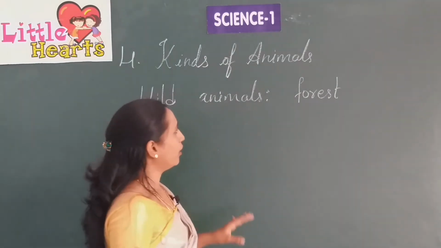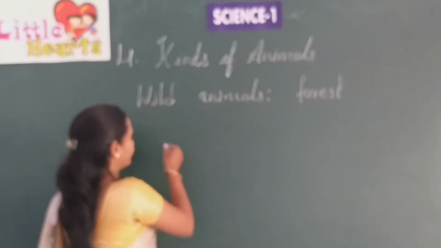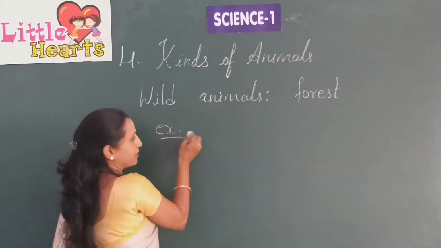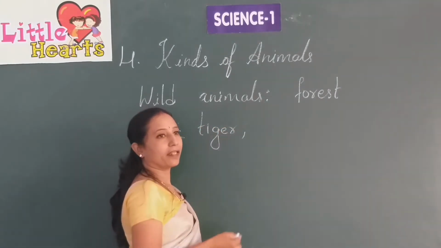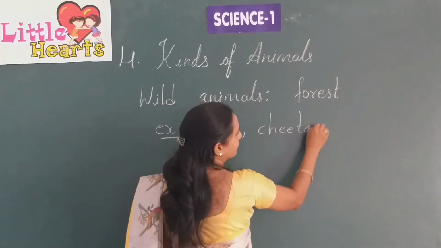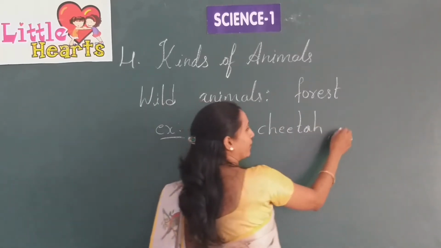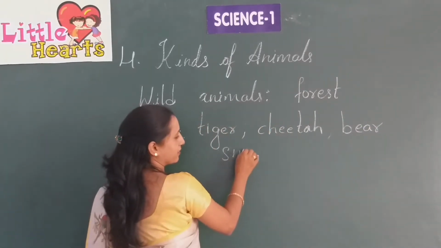Yes. So what are the examples of wild animals? Examples: tiger, then cheetah, bear, okay, snakes.